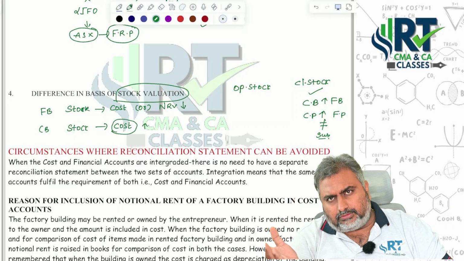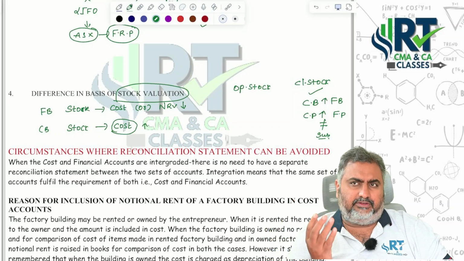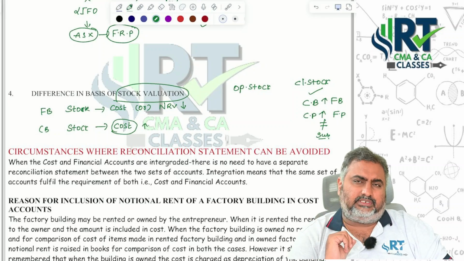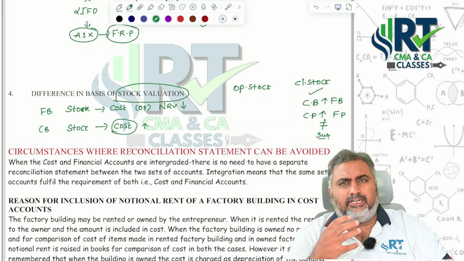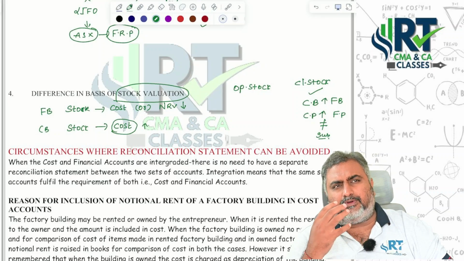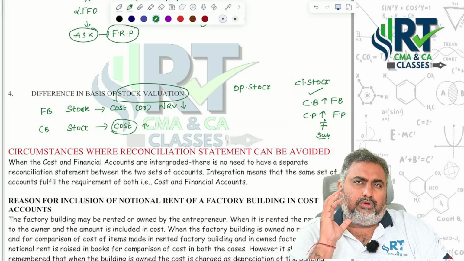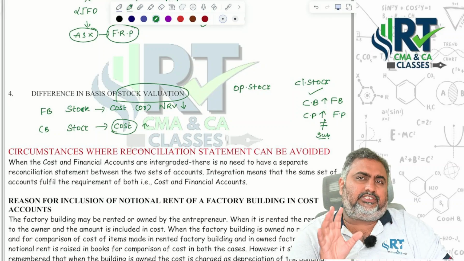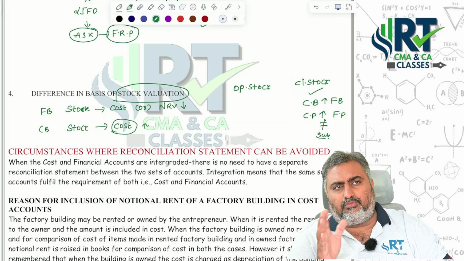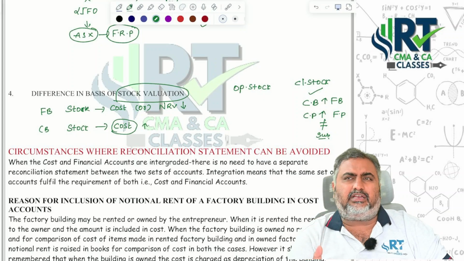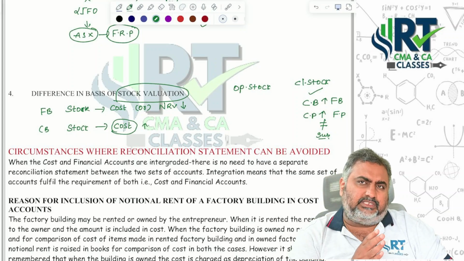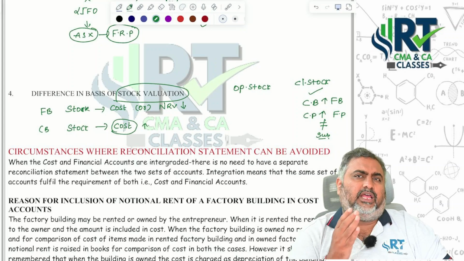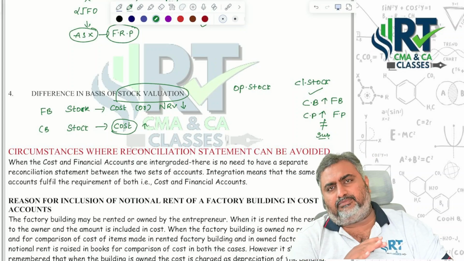When it comes to purely financial incomes like dividend received, rent receivable, interest received on bank deposits, these kinds of purely financial items of income are recorded only under financial books but not under costing books. Including only income in finance, and only expenses included under financial accounting, leads to your financial profit being less than your costing profit.